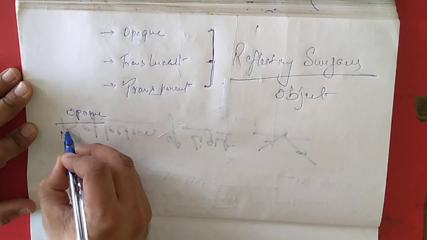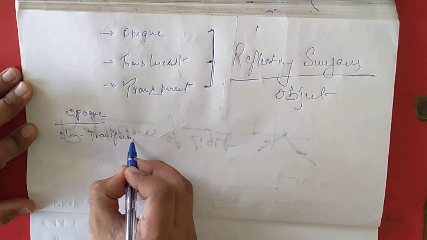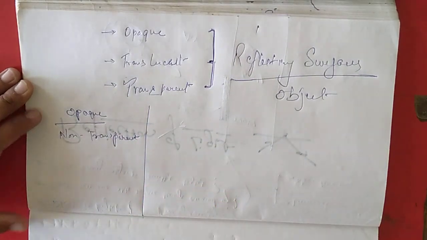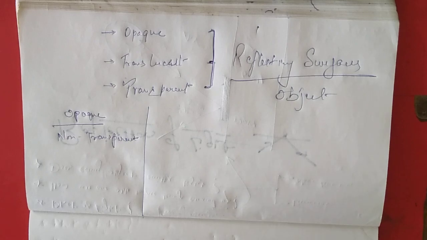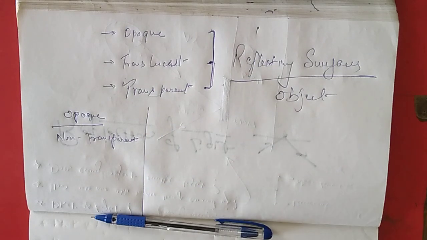Opaque means non-transparent, basically. And when we are talking about non-transparent, the energy is entirely returned back. Clear? Because they will not allow the light or the energy to change its medium. Like we have discussed in the previous discussion, air and brick wall are two different mediums.